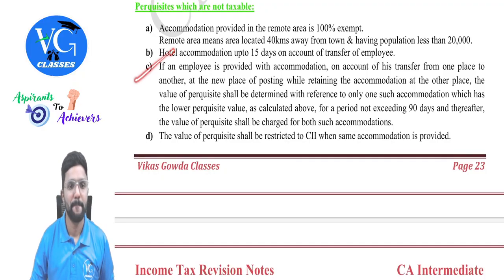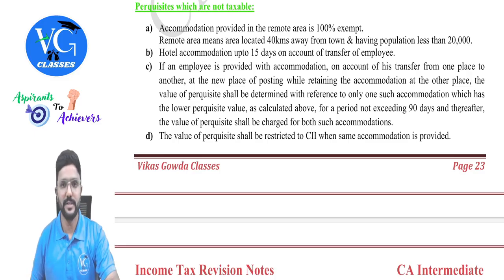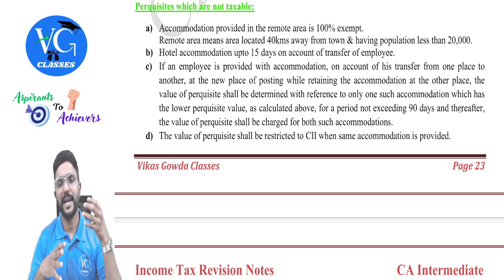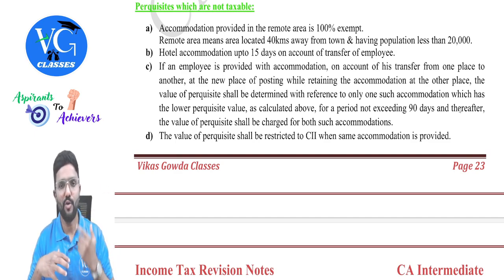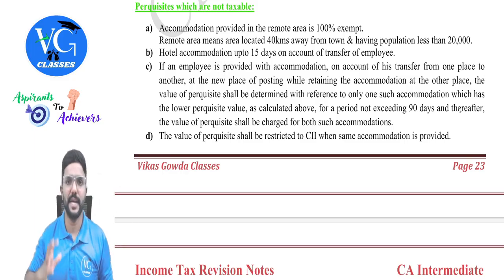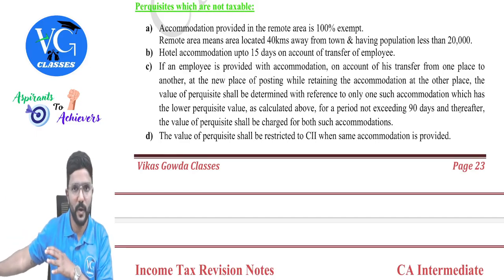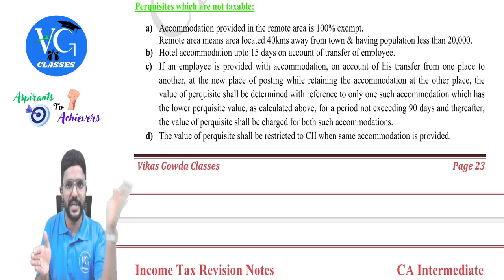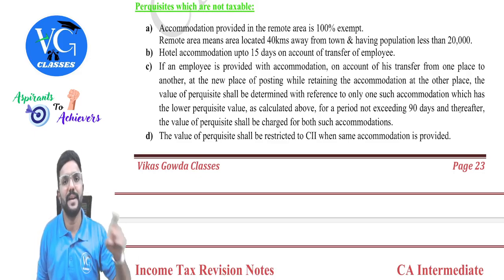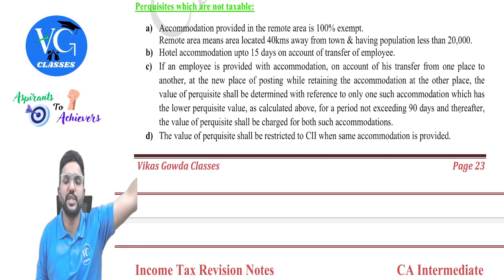Next, C. Let me try to explain with an example instead of reading the provisions. Assume I am an employee working in Bangalore. My employer has provided me accommodation in Bangalore. Now I have been transferred to Chennai, and my employer is providing me accommodation in Chennai too. And in Bangalore also, he will continue to provide it, where my family members are staying. So whatever accommodation was provided in Bangalore will continue, and my family members would be staying there, whereas new accommodation is provided for me in Chennai.